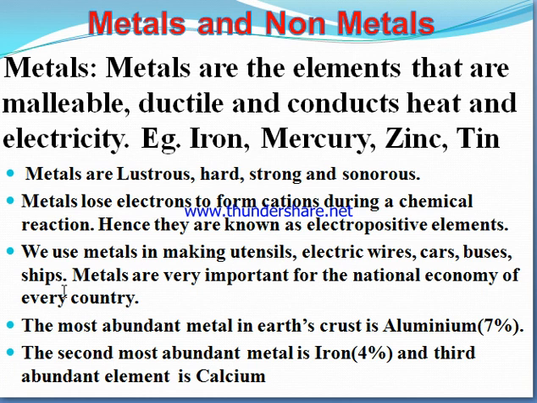The price of iron is nearly about 50 rupees per kg. The most abundant element in the earth's crust is aluminium, nearly about 7% of the total mass of the earth, and nearly about 4% of the total mass is iron, the second most abundant metal. The third most abundant element is calcium. So this is all about the metals.